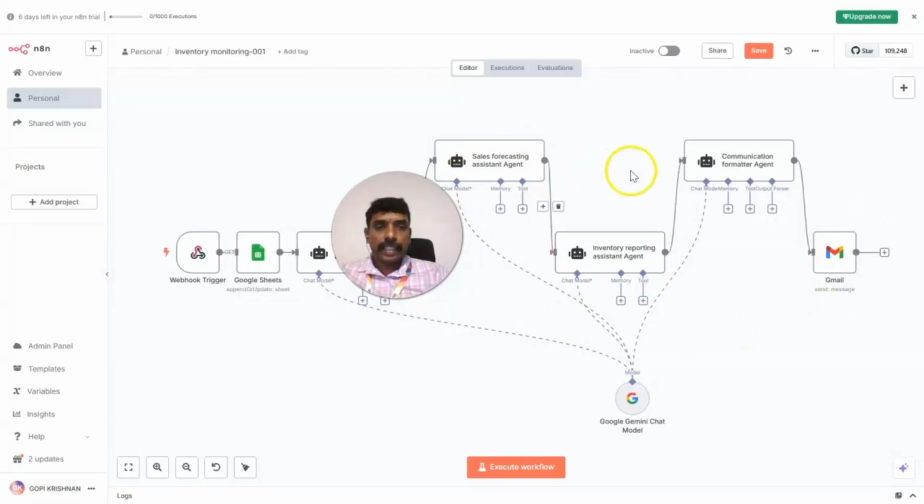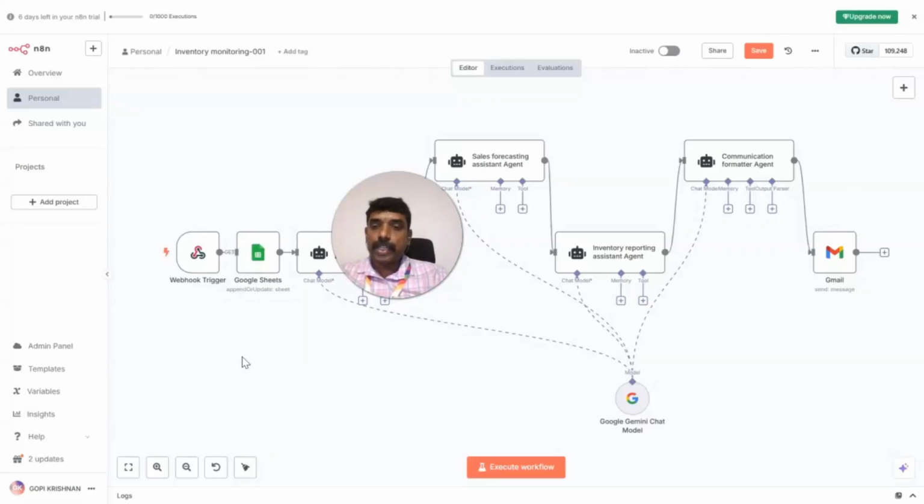And all these agentic AI components are attached to the Google Gemini chat model. So what happens here is very simple. My agentic AI solution must connect the vendors and the retailers together. And if there is any communication for stocking of particular items, it has to be communicated to the vendors in a dynamic way, with minute to minute updates.